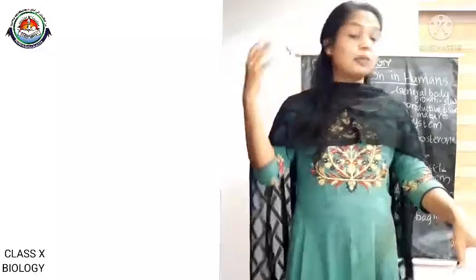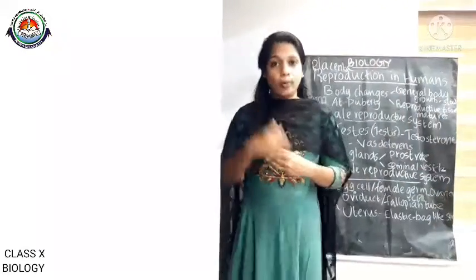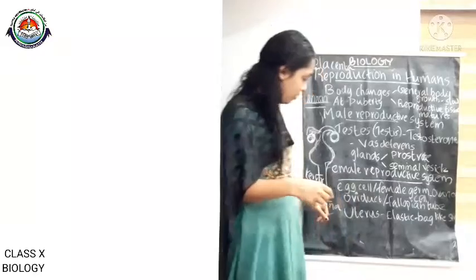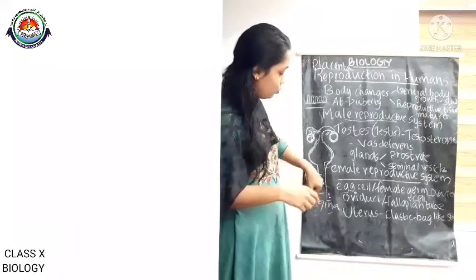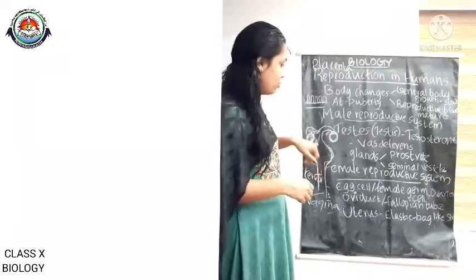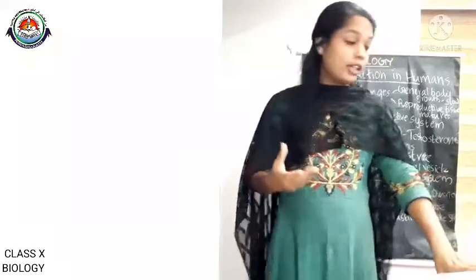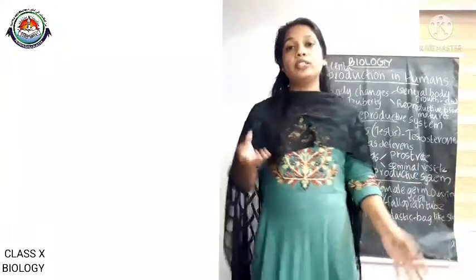When the sperm, after copulation or sexual intercourse, passes through the vaginal opening and then through the cervix, it reaches the uterus and then the oviduct, where it may encounter the egg.